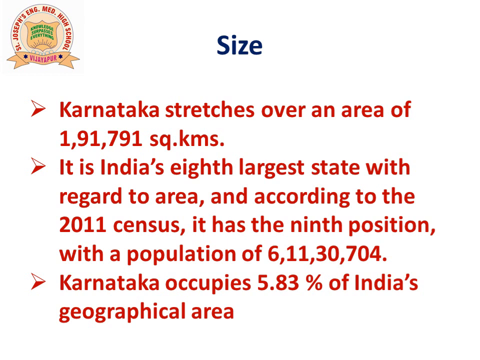Karnataka's population as per 2011 census is 6 crore 11 lakhs 30,704. Karnataka occupies 5.83% of India's geographical area and it stands 9th in terms of population.